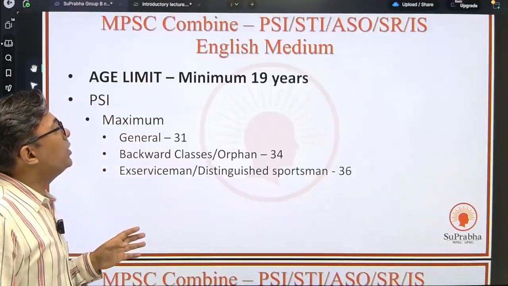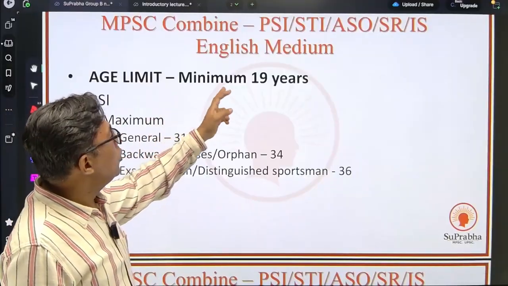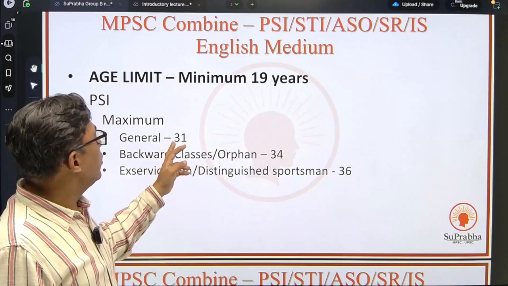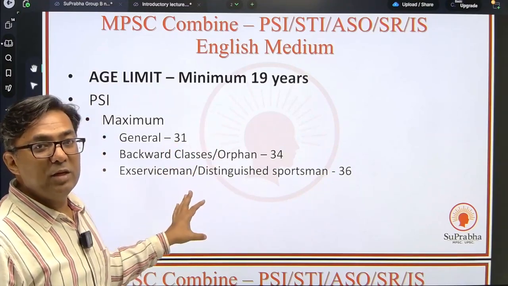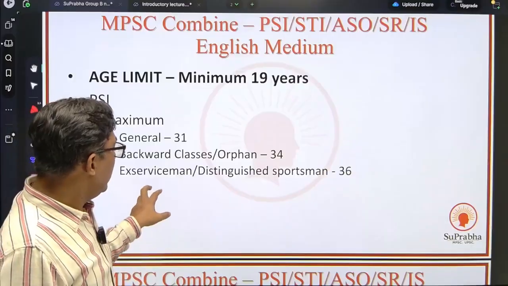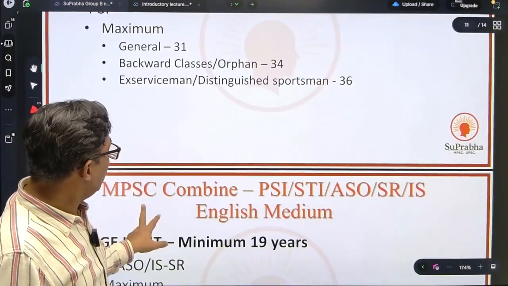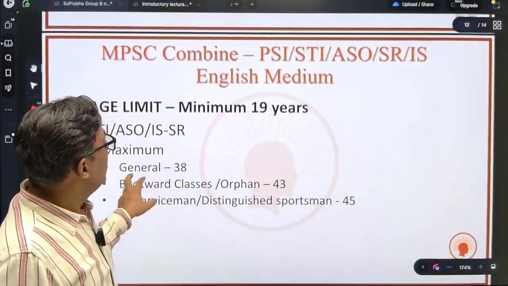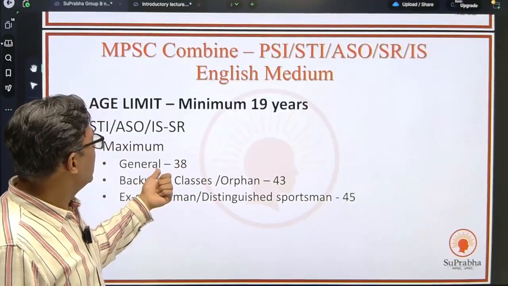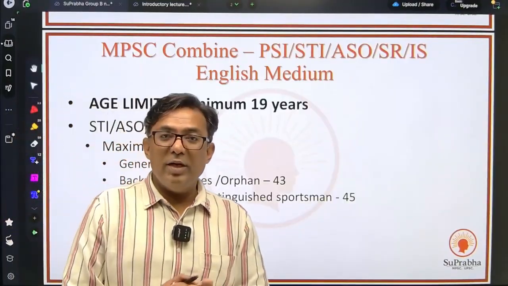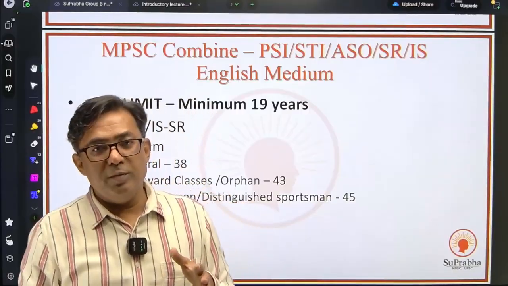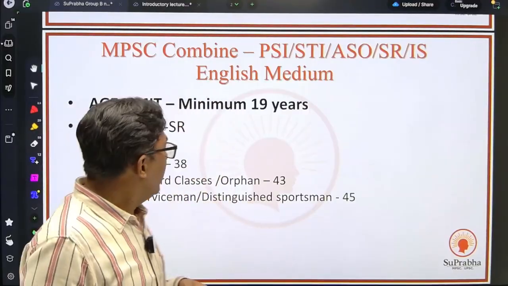Now what is the age limit? For PSI, the minimum is 19, the maximum for the general category is 31, and for different categories the age has been relaxed. For other posts, the minimum age is 19 and the general category maximum is 38. Mind you, you can give as many attempts as you want between this age group. There is no attempt criteria in MPSC.